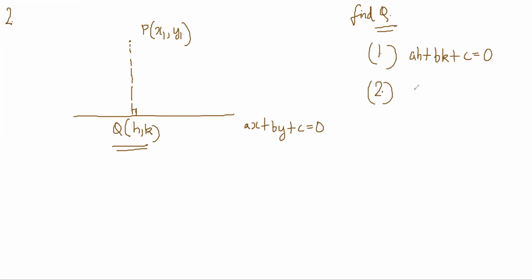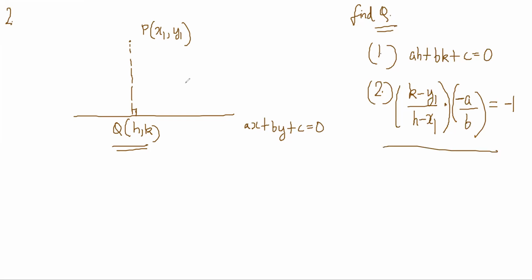So the second condition is (K minus y1) by (H minus x1) multiplied by (minus A by B) is equal to minus 1. Is everyone understanding why these two conditions? Q lies on the line and PQ is perpendicular to the line. So now from here, we should be able to solve for H and K.